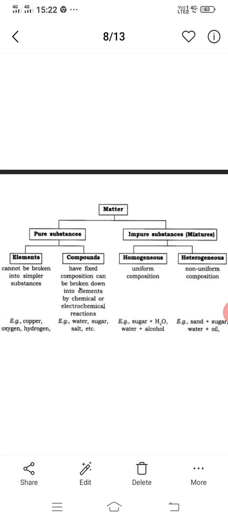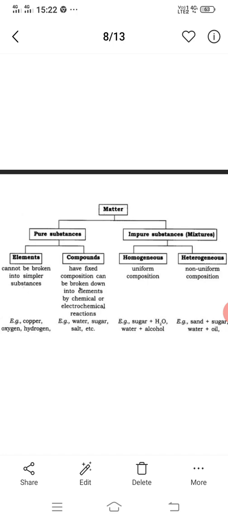Similarly, common salt, sodium chloride, is a compound made up of the elements sodium and chlorine. It is used in our food, whereas sodium and chlorine are both unsafe for consumption. When we use sodium chloride, the elements have turned into a compound. Sugar is also a compound. Chalk is present as calcium, carbon and oxygen. This is one of the compounds.